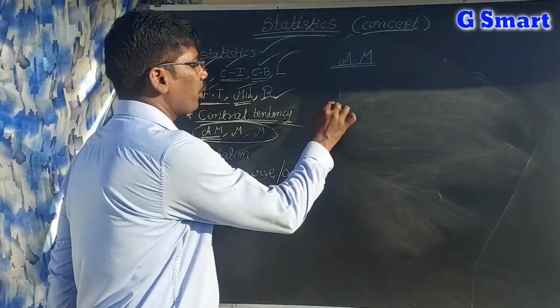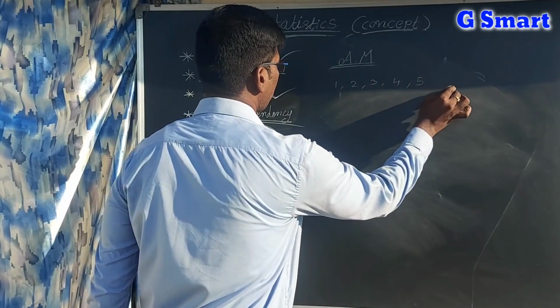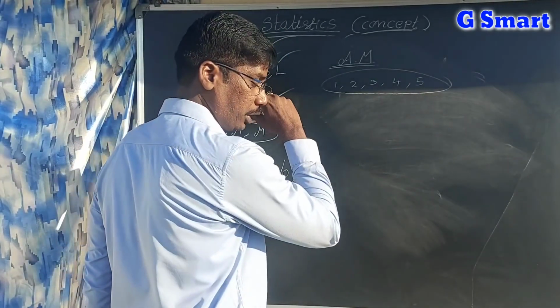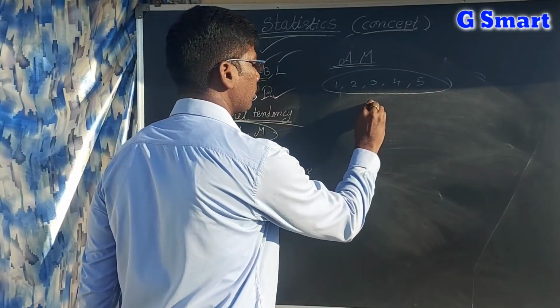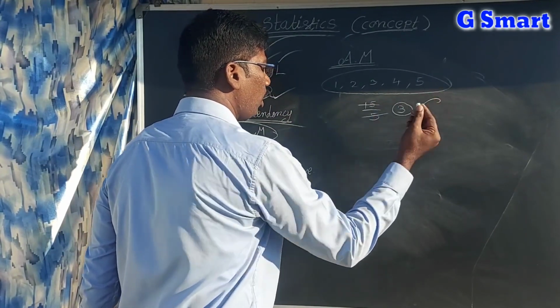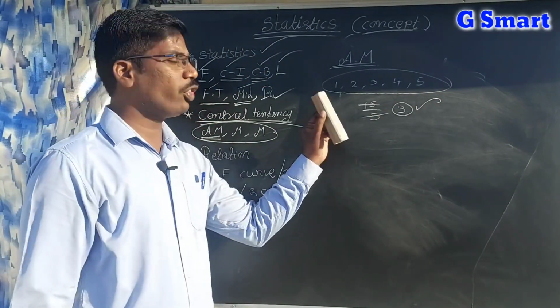So for example, if I say 1, 2, 3, 4, 5, I am considering this only. The sum of all observations is how much? 5 into 6 by 2, so that is 15 by 5. 5 threes are 15. So 3 is called arithmetic mean. So this is for raw data.